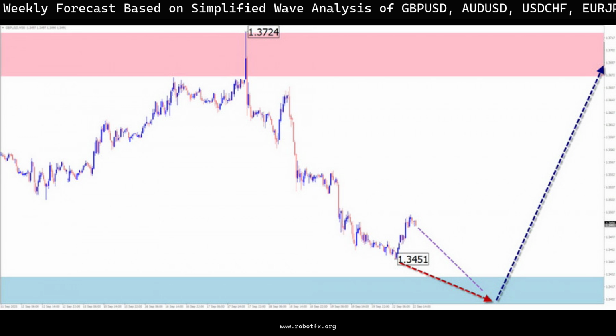Weekly outlook: in the coming week, the end of the pound's downward movement is expected. A temporary decline to the lower boundary is possible early in the week. A trend shift and an upward movement may follow, with resistance aligned at the lower boundary of the weekly reversal zone. Potential reversal zones: resistance 1.3670, 1.3720, support 1.3430, 1.3380.